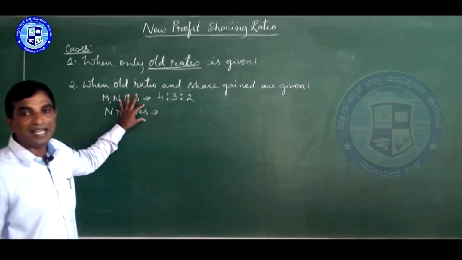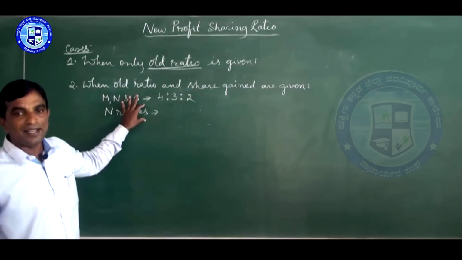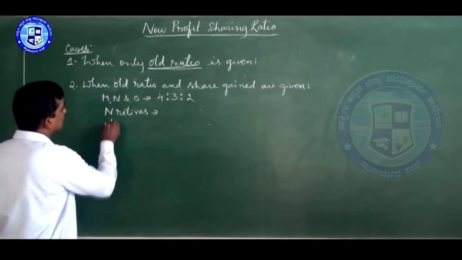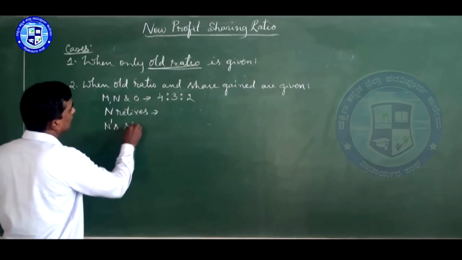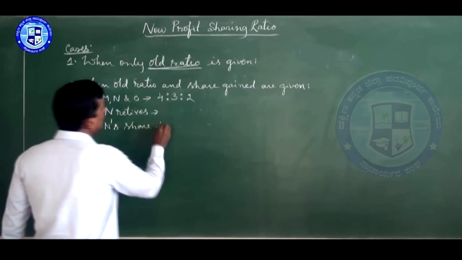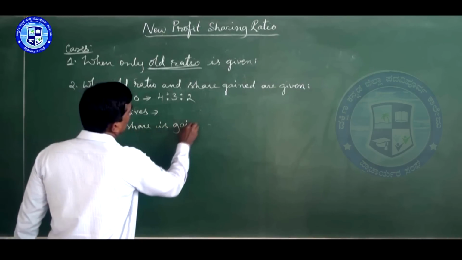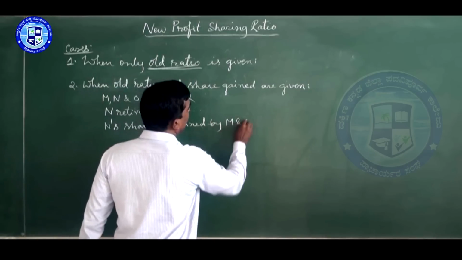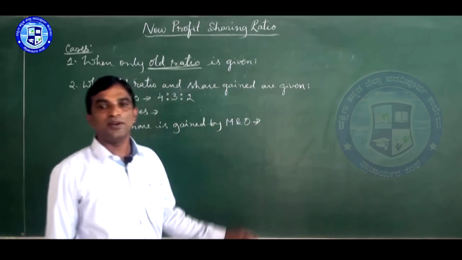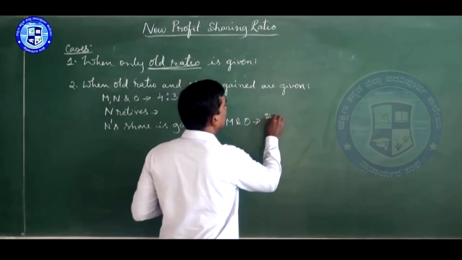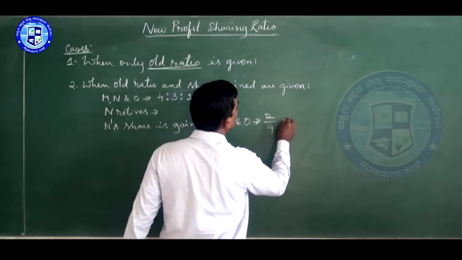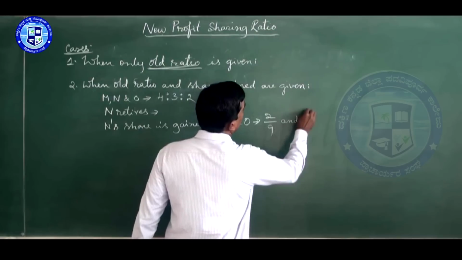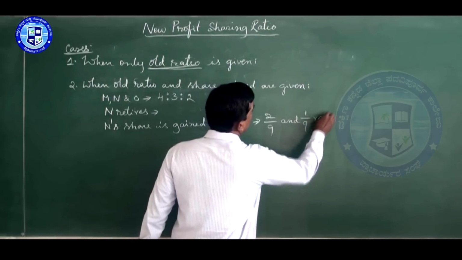First see, when N retires, they gain N's share. N's share is gained by M and O in the shares 2/9 and 1/9 respectively.